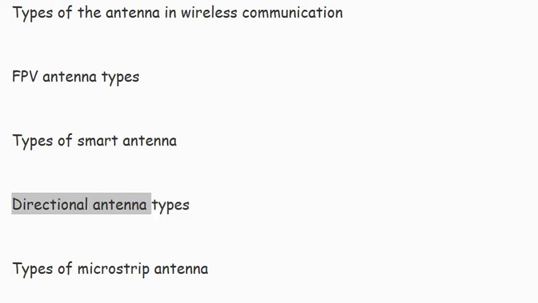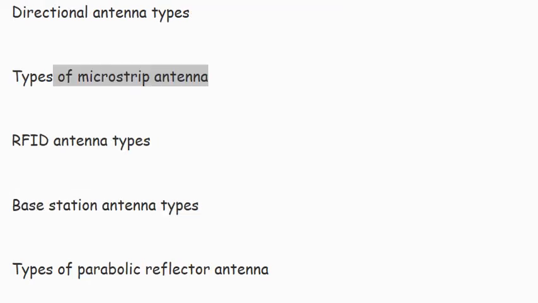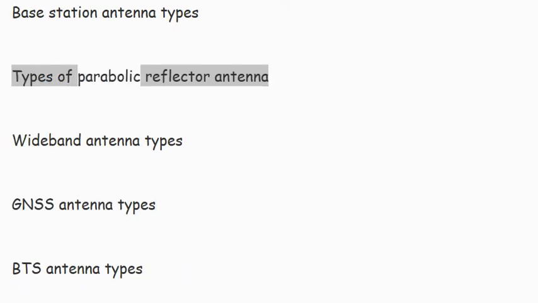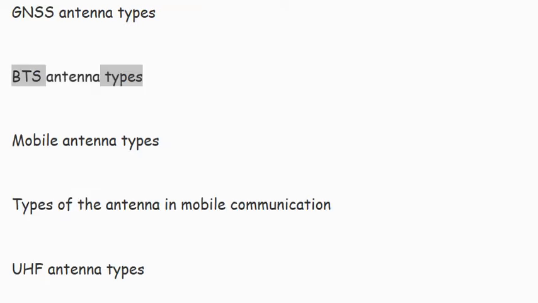Directional antenna types. Types of microstrip antenna. RFID antenna types. Base station antenna types. Types of parabolic reflector antenna. Wideband antenna types. GNSS antenna types. BTS antenna types. Mobile antenna types.